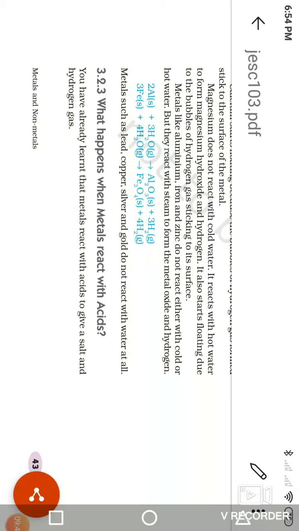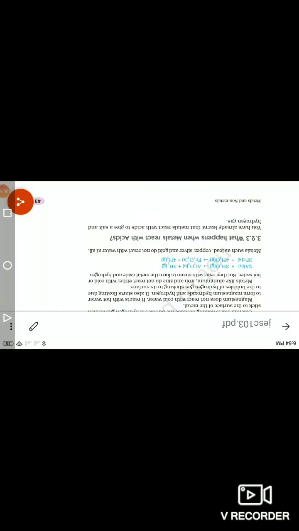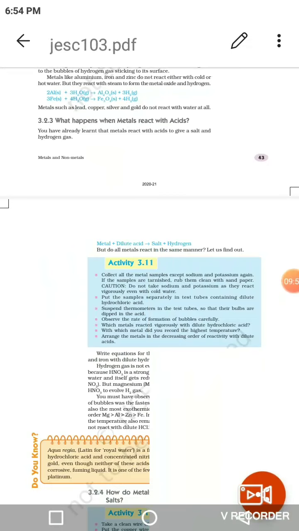We will continue the next point in tomorrow's period, and that next point is what happens when metals react with acid. Now we stop here.